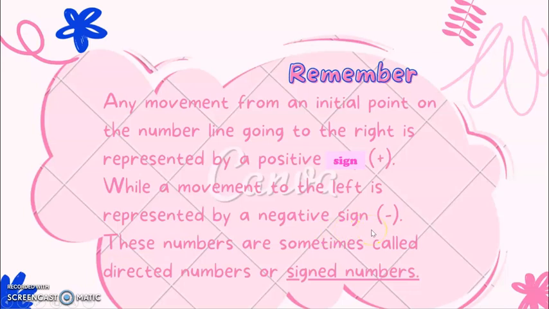Kung left naman, negative sign gina siya. So, to the right of 0 is positive, and to the left is negative. These numbers are sometimes called directed numbers or signed numbers. Ang number nga ara sa number line, tawag na sila signed numbers.